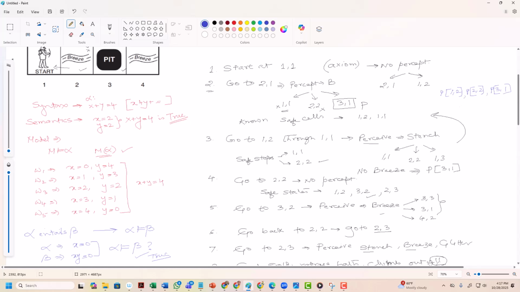So what are the different possible models, the different possible worlds? If we define these as A, B, and C, what are the different possible combinations?